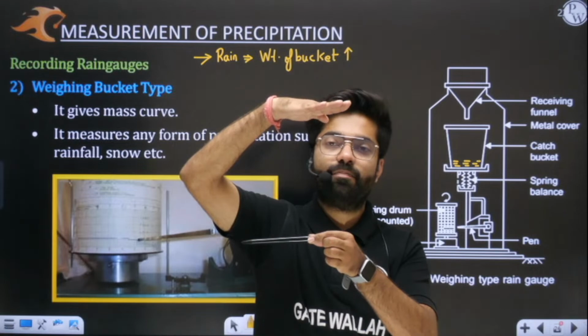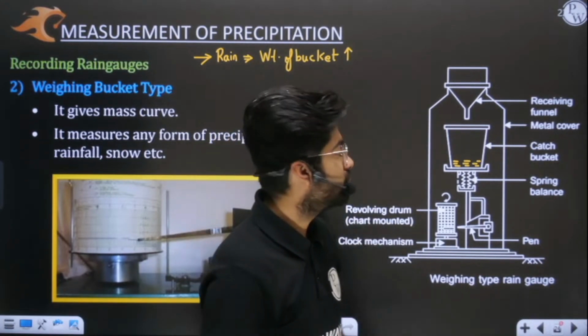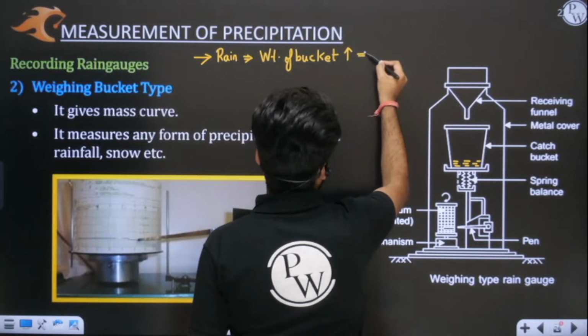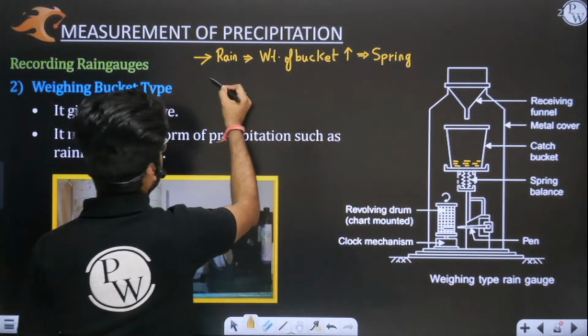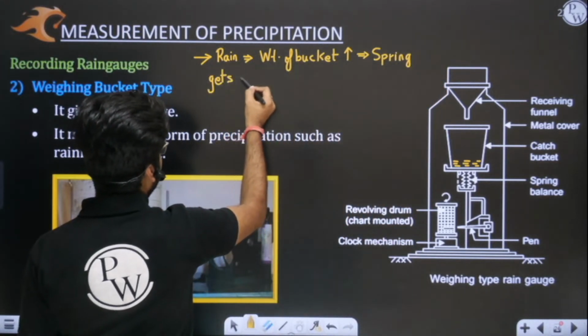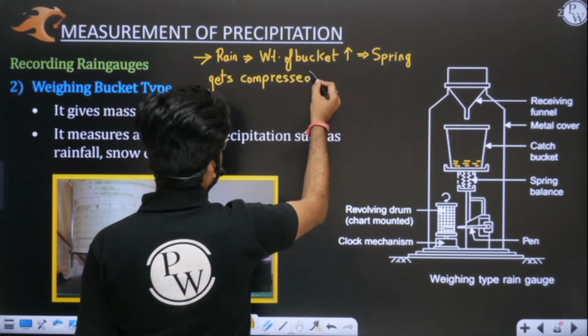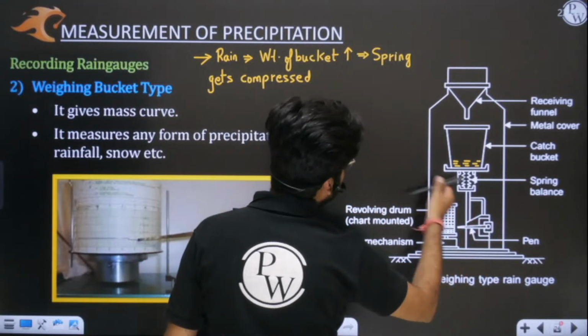If the spring is getting compressed, this pen will move like this. So let me write here: as the weight of the bucket increases, the spring gets compressed, and this compression of the spring is attached to a pen, and this pen starts moving.